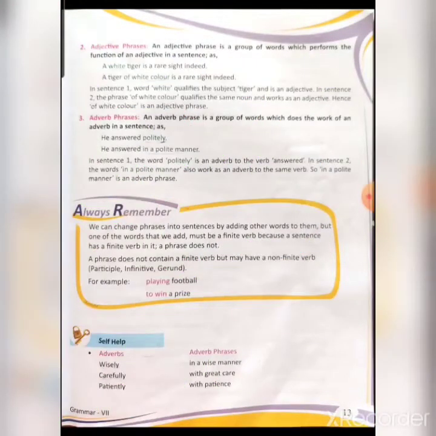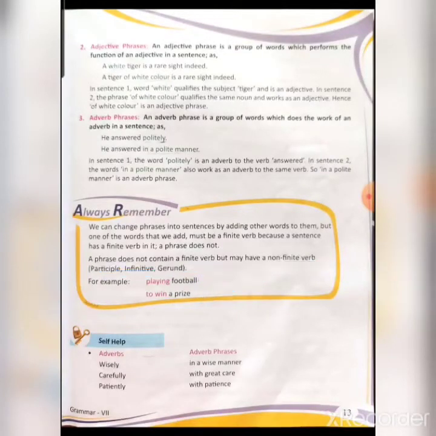Now, second point, a phrase does not contain a finite verb but has a non-finite verb. It does not have a finite verb but it has a non-finite verb. Say for example, playing football to win a prize. So these contain a non-finite verb.